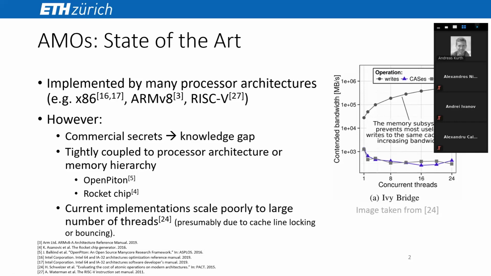This can be observed also on other processors. So this is an Intel server architecture. So we can conclude that current implementations of AMOs scale poorly to a large number of threads. And this is presumably due to either cache line locking or cache line bouncing.